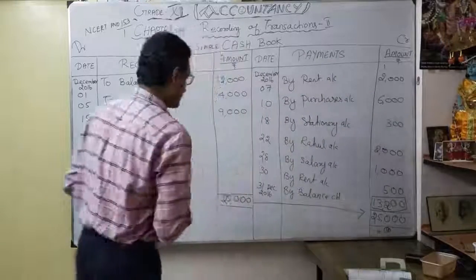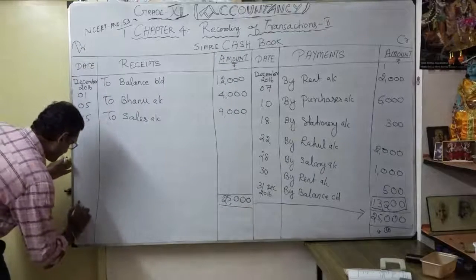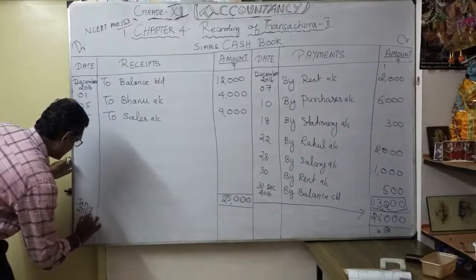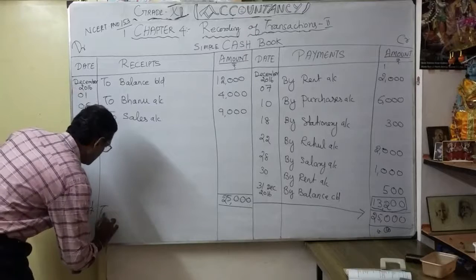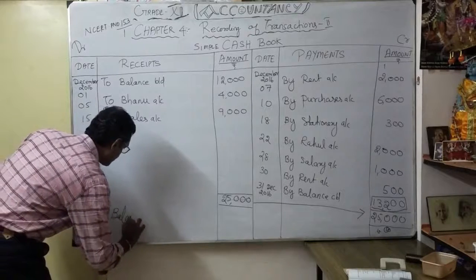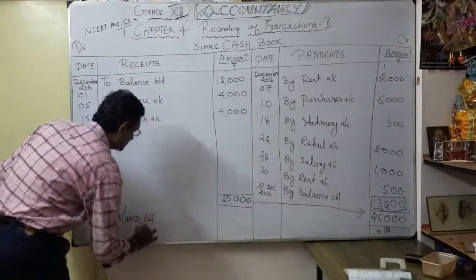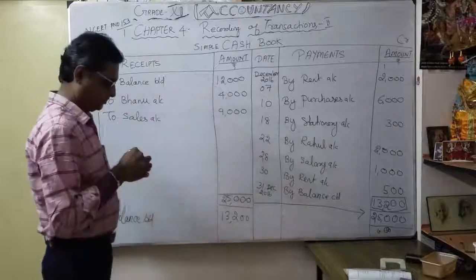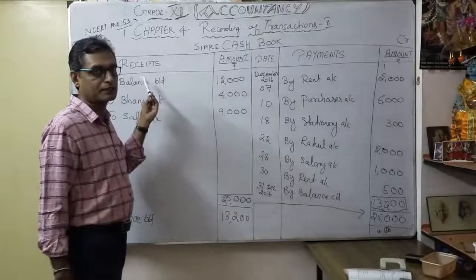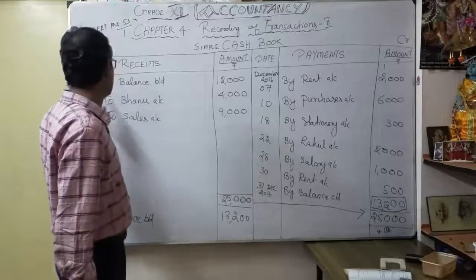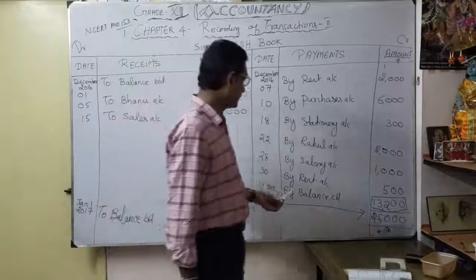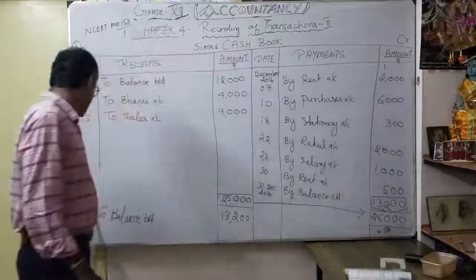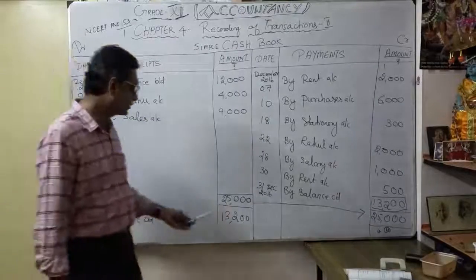Okay, now you have to write carry over for the next month. How to write? See here. So it may be January 2017. So January 1, what to write? To balance brought down. How much? 13,200. Understood now? So what is our opening? Opening is nothing but we have to write cash in hand. Date December 1, to balance brought down. So at the end of the month we have to write by balance carry down, again bringing it to our next month's opening. Correct. So January 1, 2017, to balance brought down 13,200.